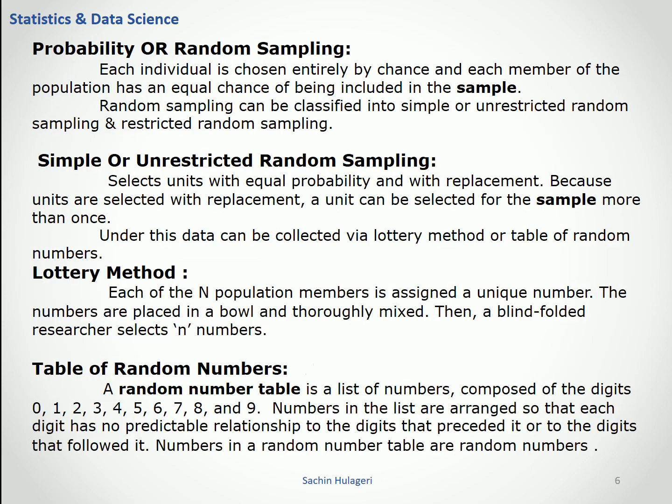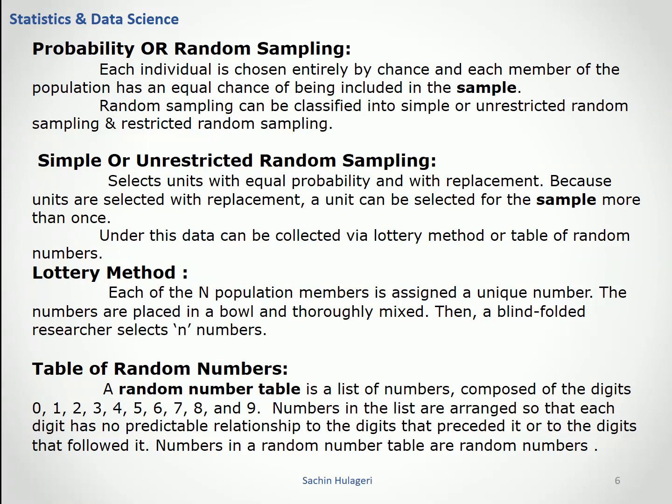Probability random sampling. Each individual is chosen entirely by chance, and each member of the population has an equal chance of being included in the sample. Random sampling can be classified into simple or unrestricted random sampling or restricted random sampling.